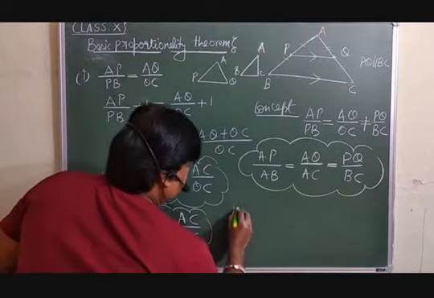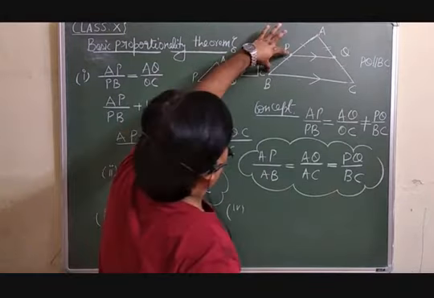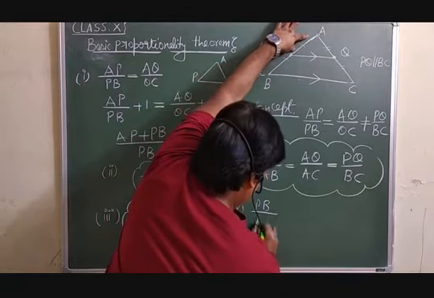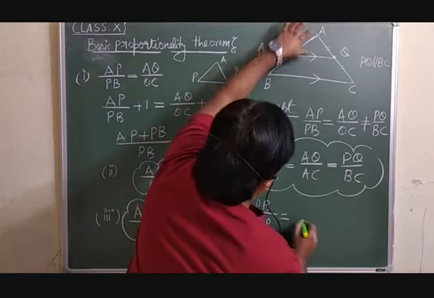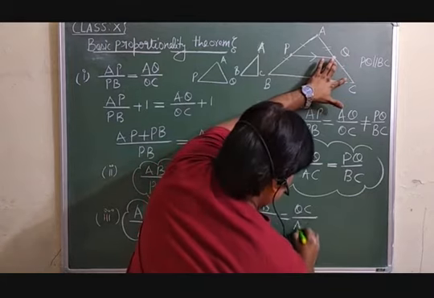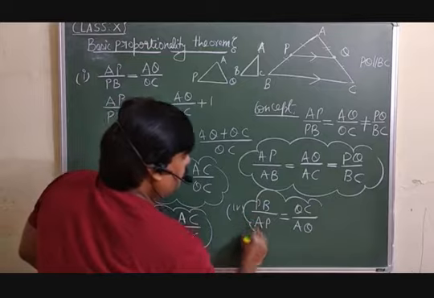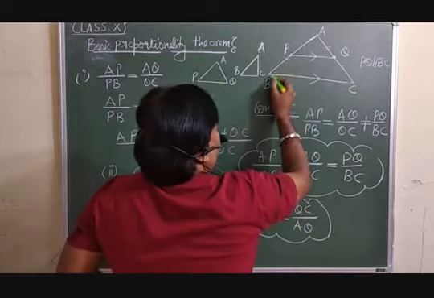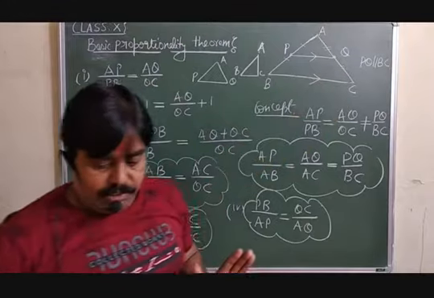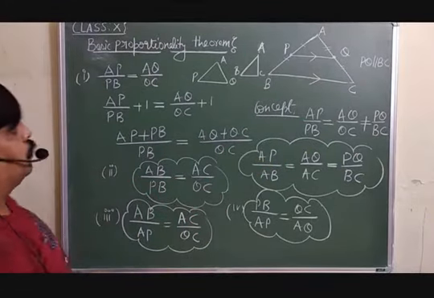For instance, here you can write PB over AP is equal to, similarly, QC over AQ. Whatever ratio you are taking on this side, the same you are supposed to take on the other side. See one more point.